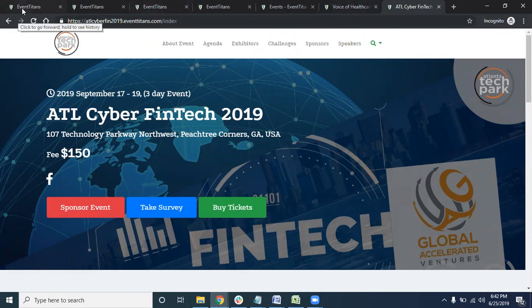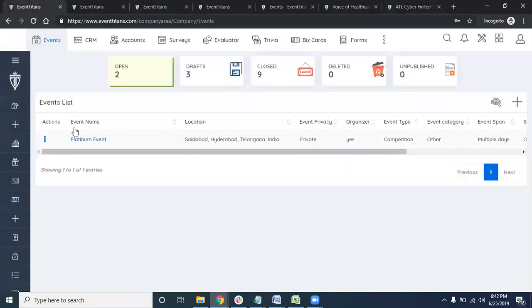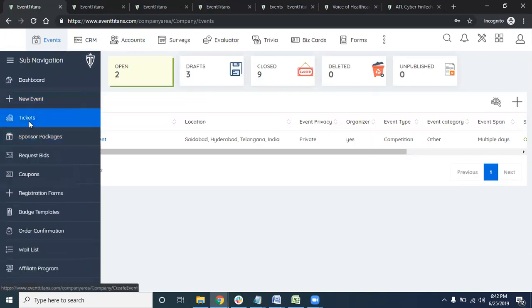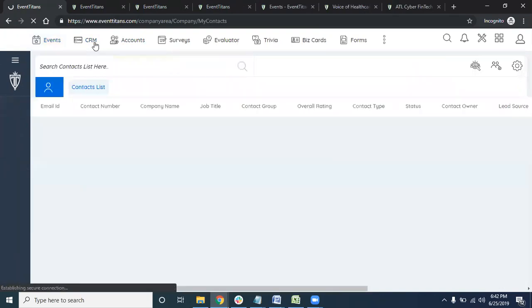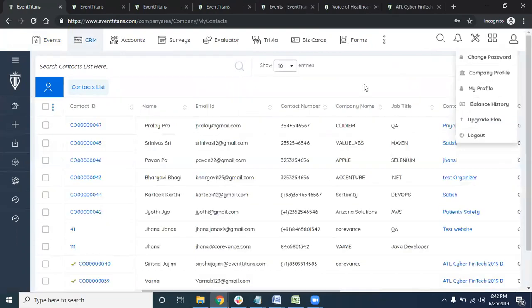Let's get into the application a bit. We do have a lot of solutions. In events, as you can see here, you have a lot of options. The main feature which separates us from everybody is the CRM. We are tying every module, whatever you are using, and every piece of information you have, to the CRM module.